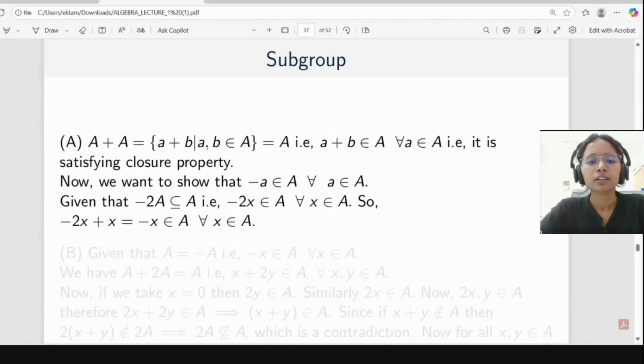Since x is also belonging to A, minus 2x is also belonging to A. From the condition A plus A equal to A, minus 2x plus x will be in A only. And this is nothing but equal to minus x only. So from here, we can see the inverse property also.